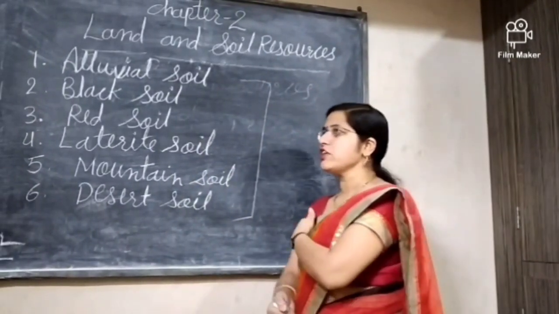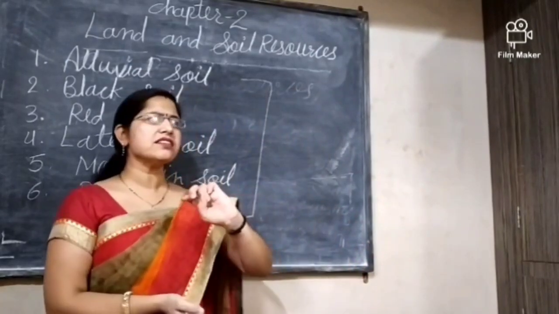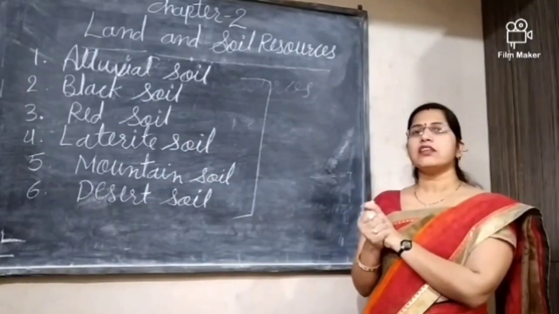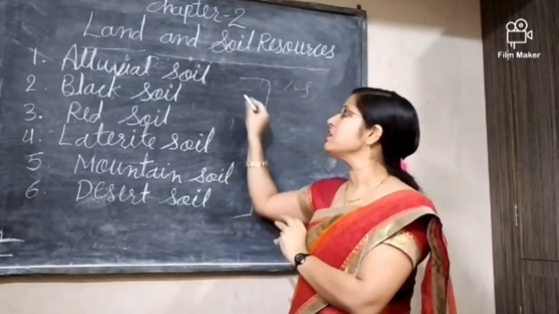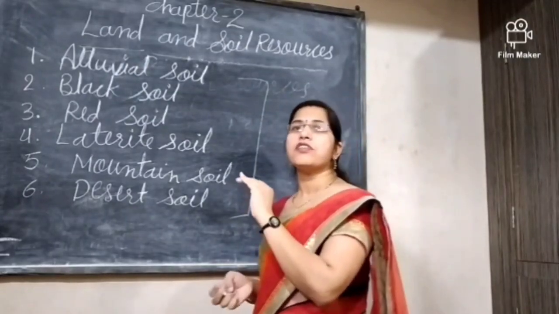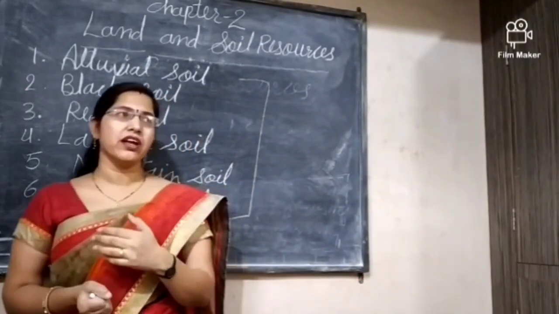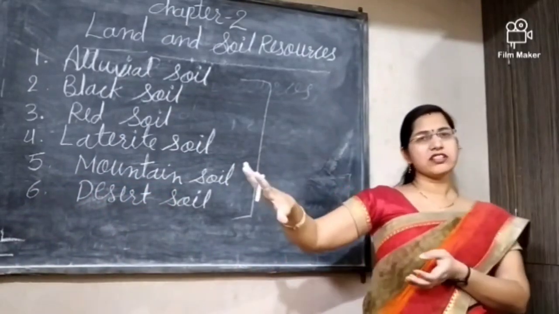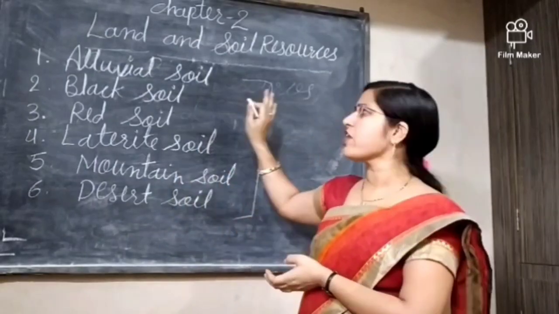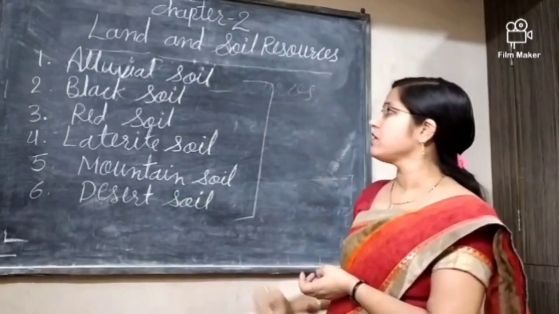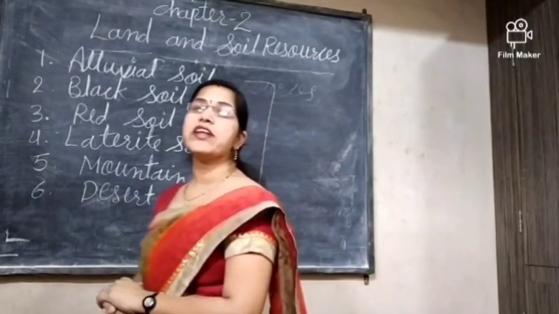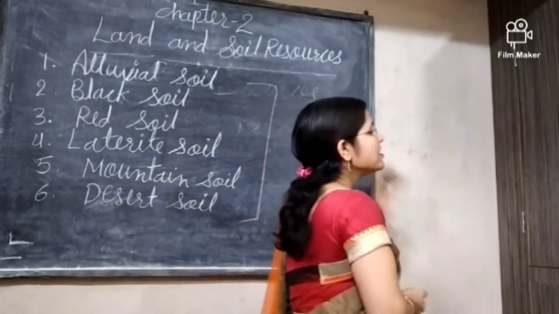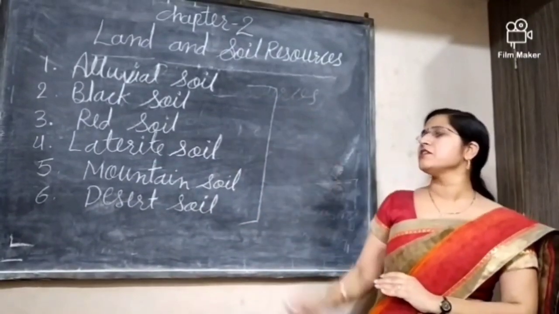The alluvial soil is the most fertile soil, and it is formed with the help of rivers. When the rivers bring many types of soil, it is laid down on the surface. In this way this type of soil is prepared by the river plain. It is very fertile soil, and some parts of this type of soil are found mainly in the areas of Punjab, Maharashtra and Madhya Pradesh.